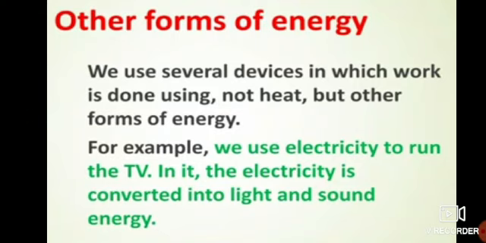So girls, we are not only using kinetic energy in our day-to-day life, but we are using other forms of energy also. For example, we use several devices in which work is done using not heat but other forms of energy. For example, we use electricity to run the TV.